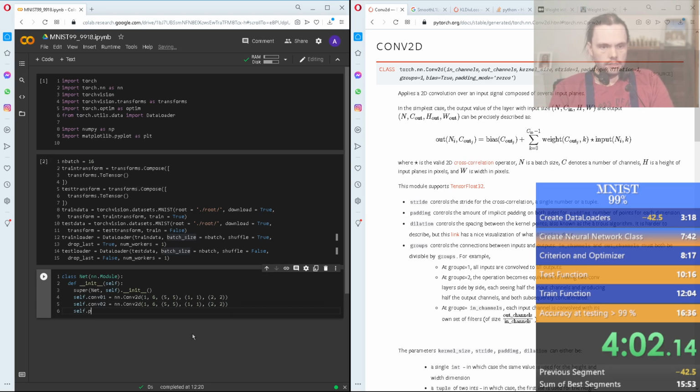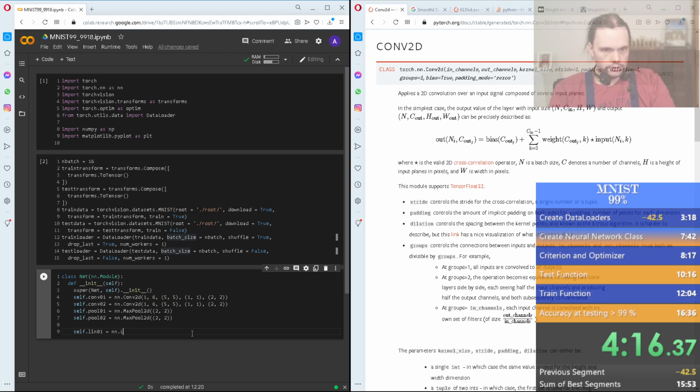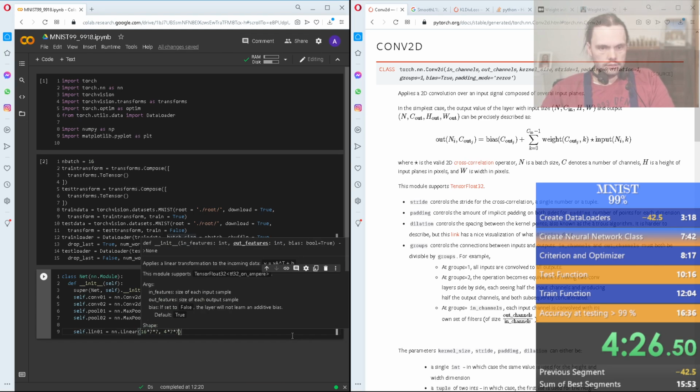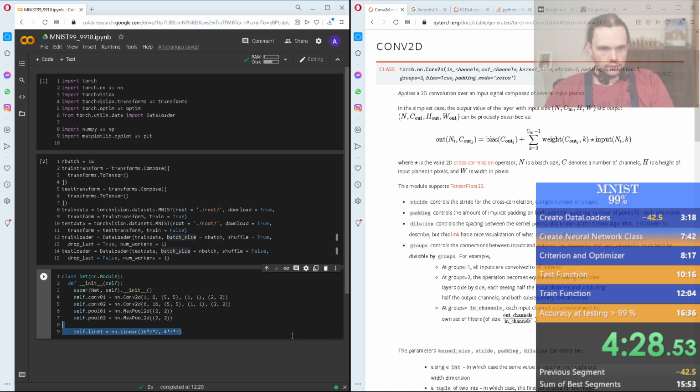Then we need self.pool01 equal nn.MaxPool2d. It's going to have shape 2, 2, and we're going to need two of those. And then self.lin01 equals nn.Linear, and we need to remember that this one has to increase its channel width to 16, and it's going to take 16·7·7 and go down to 4·7·7.